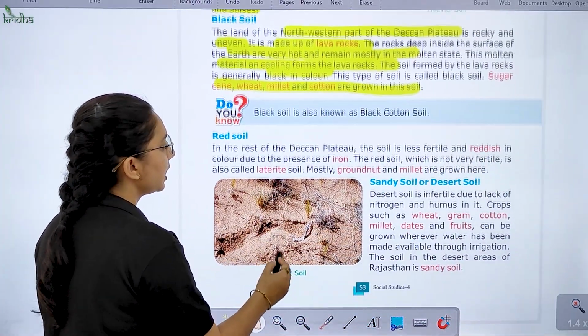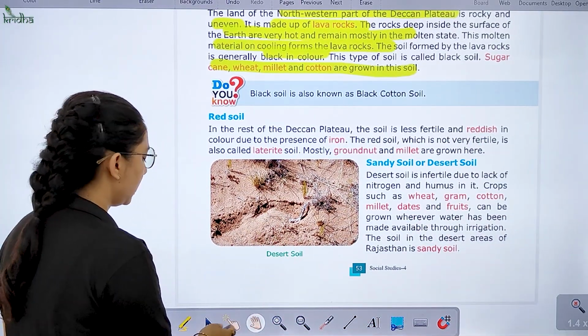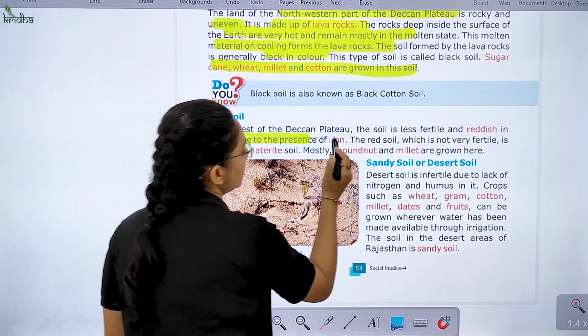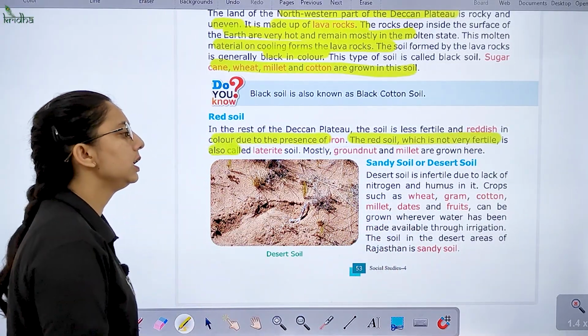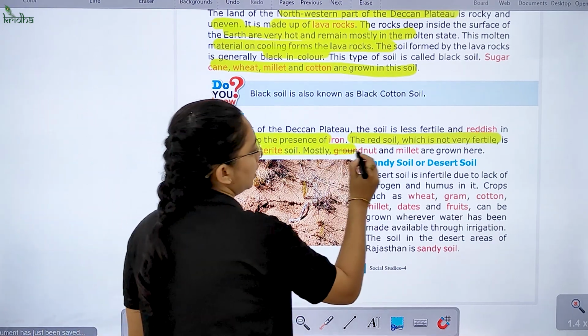Red soil. In the rest of the Deccan Plateau, the soil is less fertile and reddish. The color is due to the presence of iron, and it is not very fertile. It is also called laterite soil. Mostly groundnut and millets are grown here.